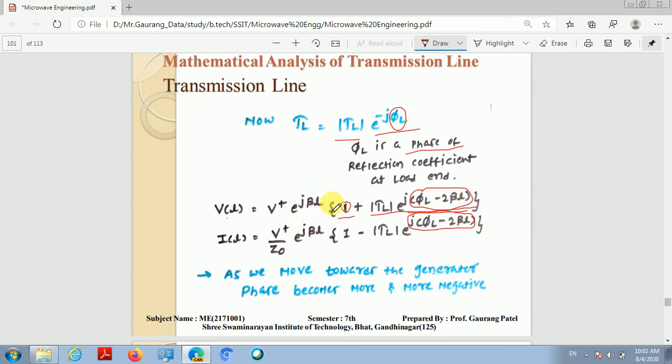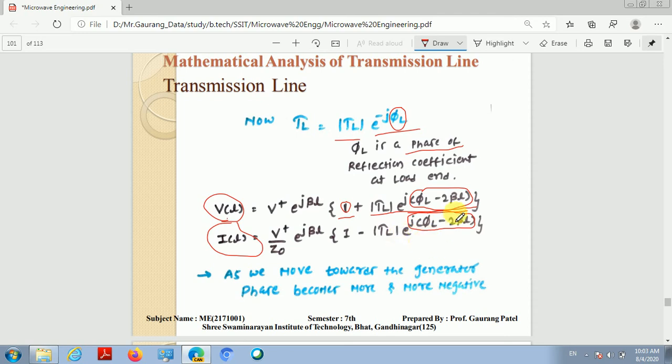The amplitude of the voltage and current on the transmission line depends on the vector addition of these two vectors. At some point, depending on the phase, these two vectors will be summed together, and at some point they may be subtracted from each other, resulting in the minimum amplitude. So let's understand this addition of the two vectors graphically.